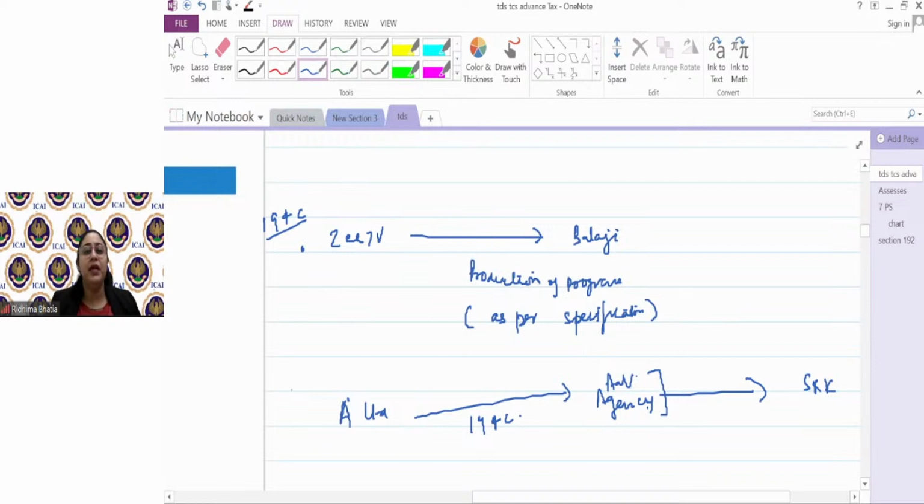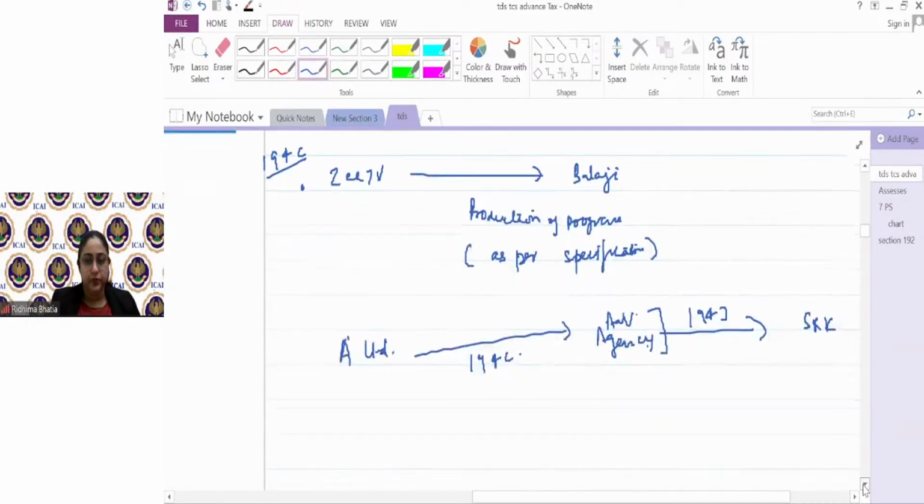Advertising agency will make the payment. I am not going and making the payment, or A Limited is not directly going and making a payment to SRK. Advertising agency will make a payment to SRK. They will deduct the TDS under 194J because SRK is an actor. Actor services are professional services which cover under 194J.